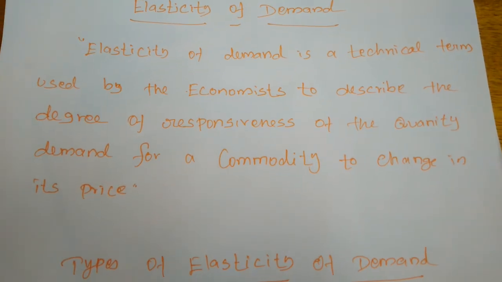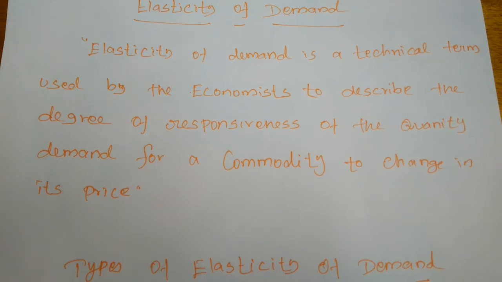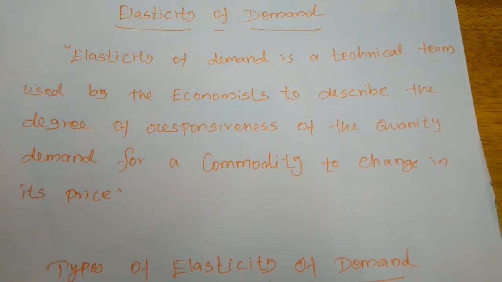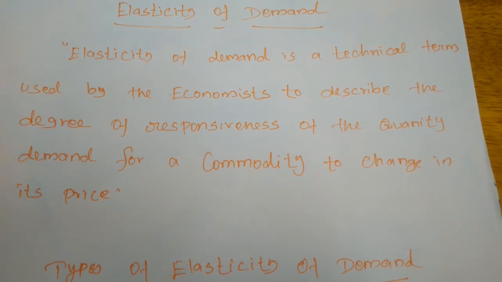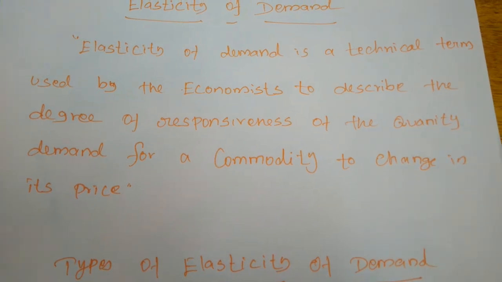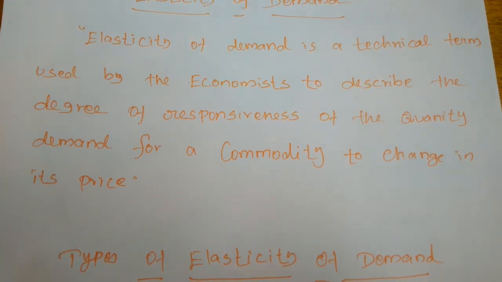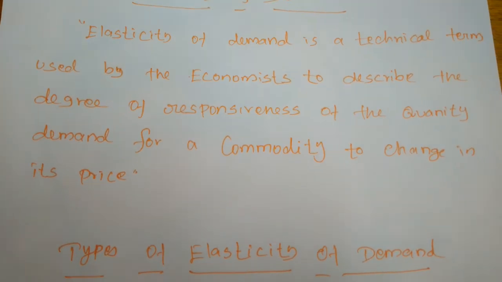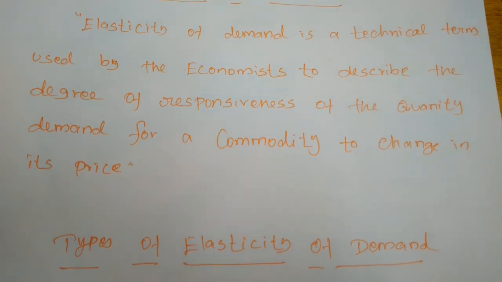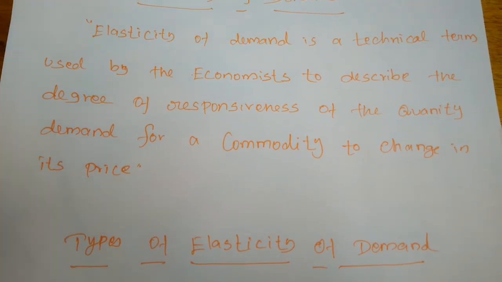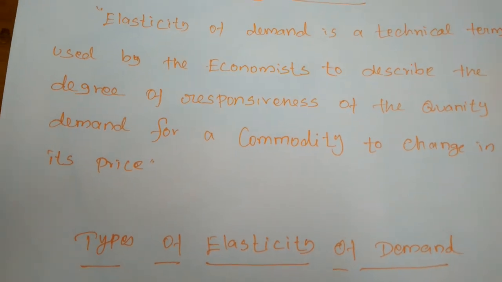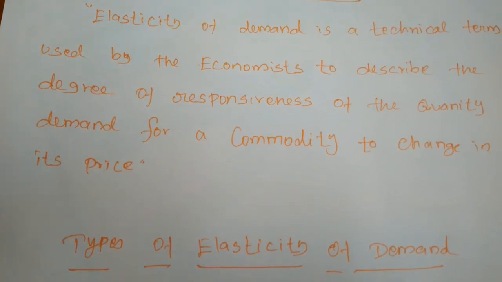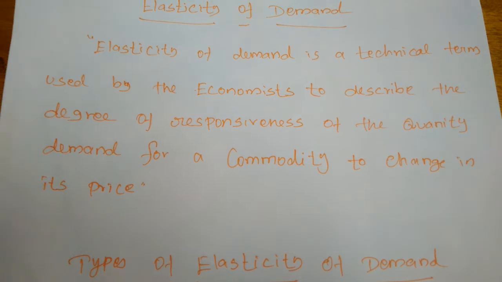Elasticity of demand is a technical term used by economists to describe the degree of responsiveness of the quantity demanded for a commodity to a change in its price. On the basis of the change in price level, the ratio in which the quantity demanded changes is explained by the elasticity of demand.